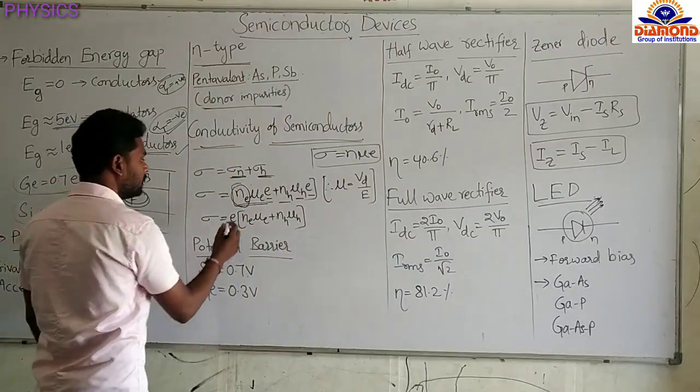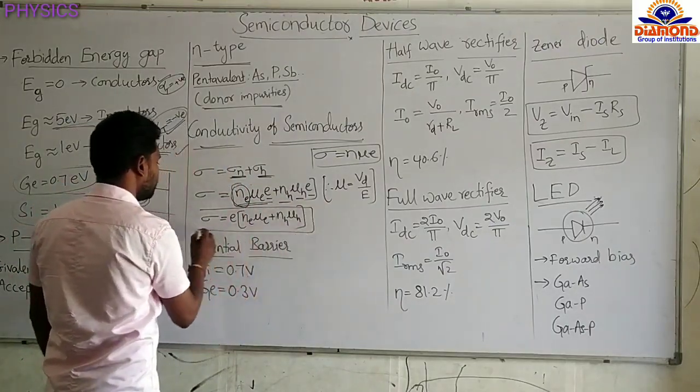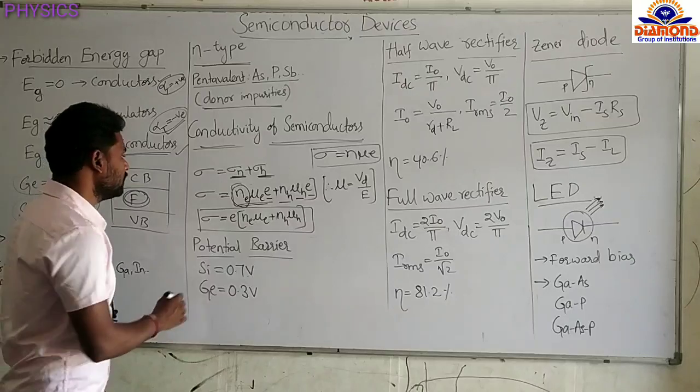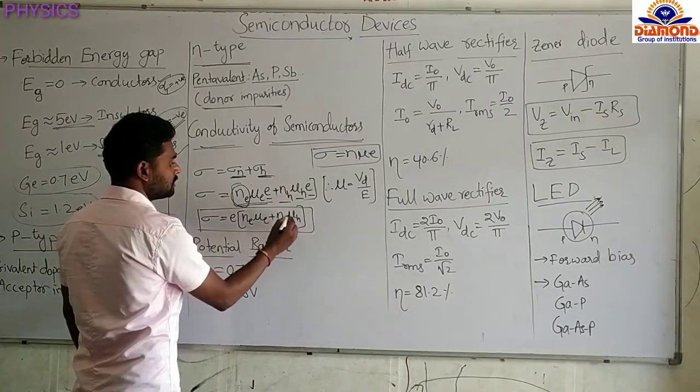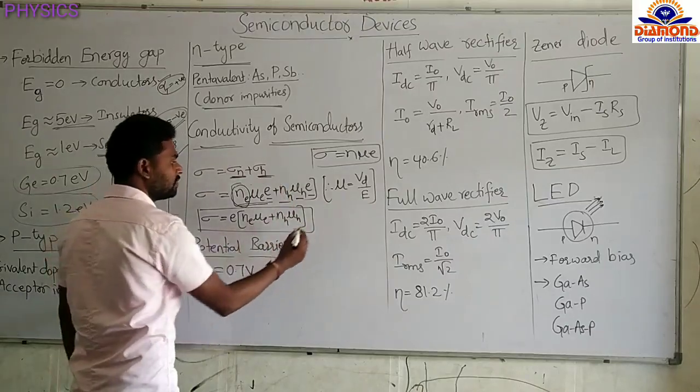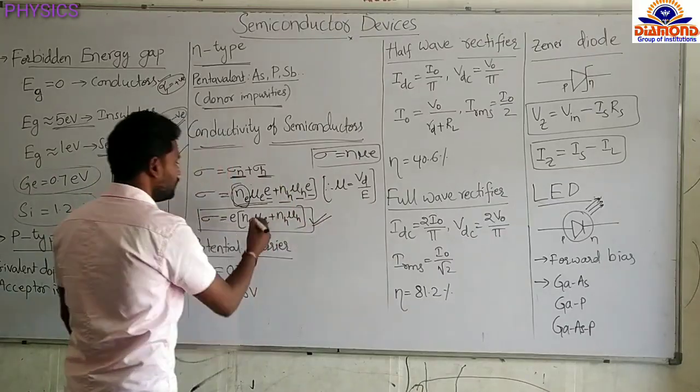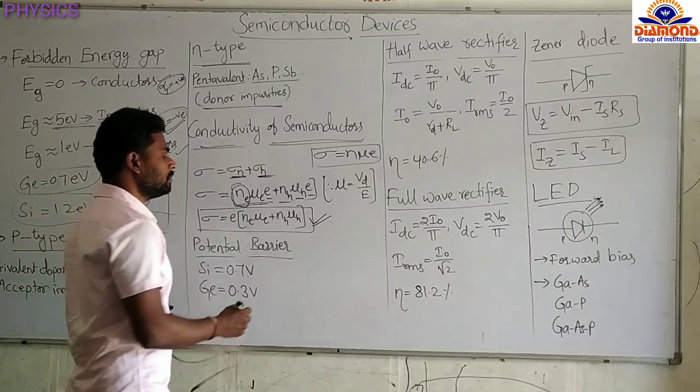From this, e is taken as common, then we get the conductivity formula in a semiconductor: sigma equals e into (n_e mu_e plus n_h mu_h). Remember this formula, it is a very important formula. Here mu is nothing but the mobility.